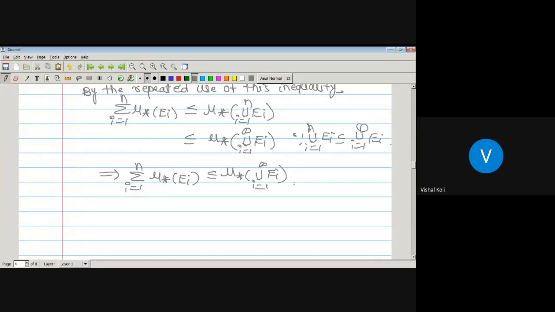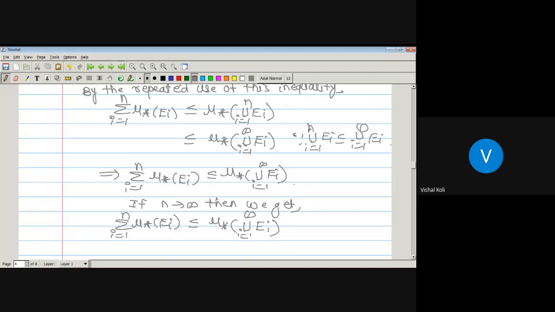Now, if n is tending to infinity, then we get summation i running from 1 to infinity inner measure of Ei, as there is no term of n on the right-hand side, which is less than or equal to inner measure of union over i running from 1 to infinity Ei.